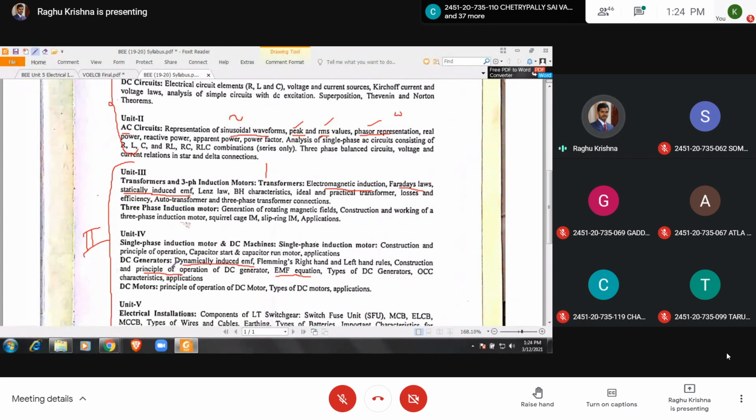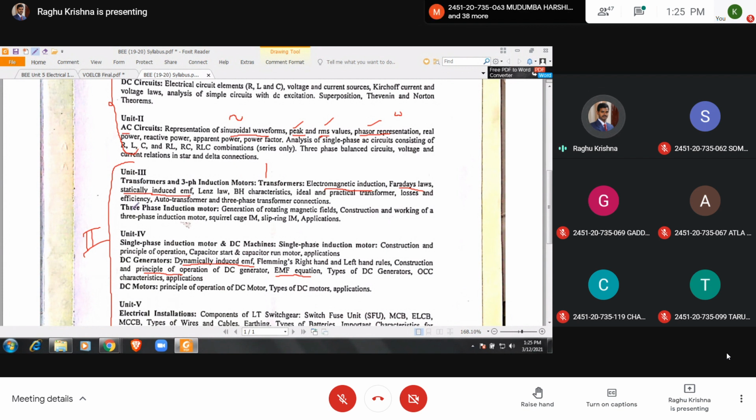If you take a DC generator, I have shown a coil with two conductors. When a conductor cuts the lines of force, EMF is induced in the conductor. According to Faraday's laws, when there is relative motion between a conductor and the flux, EMF is induced in the conductor.